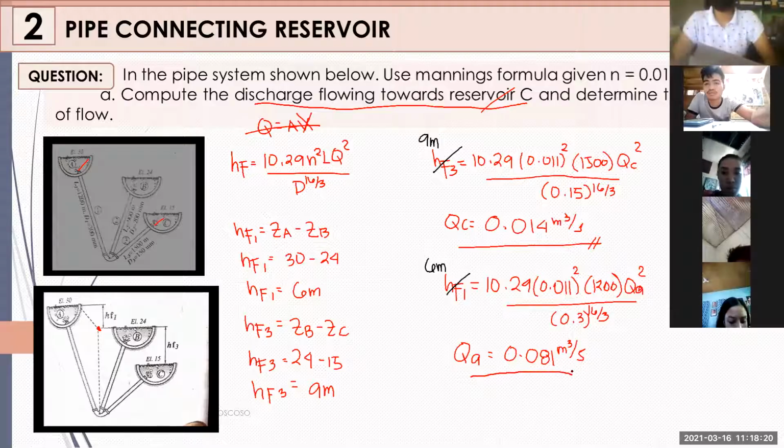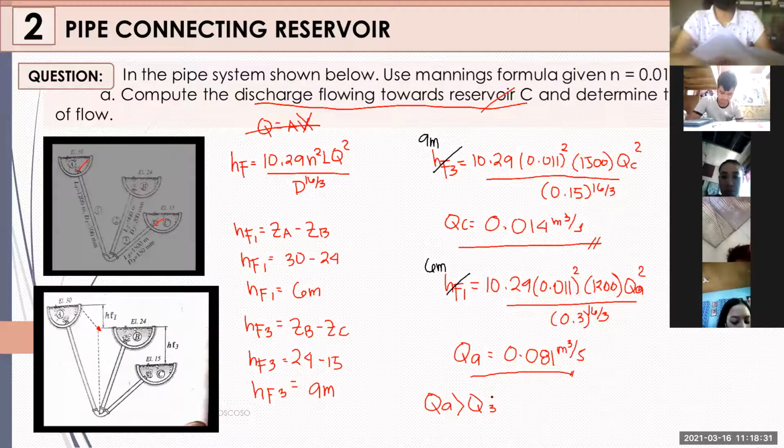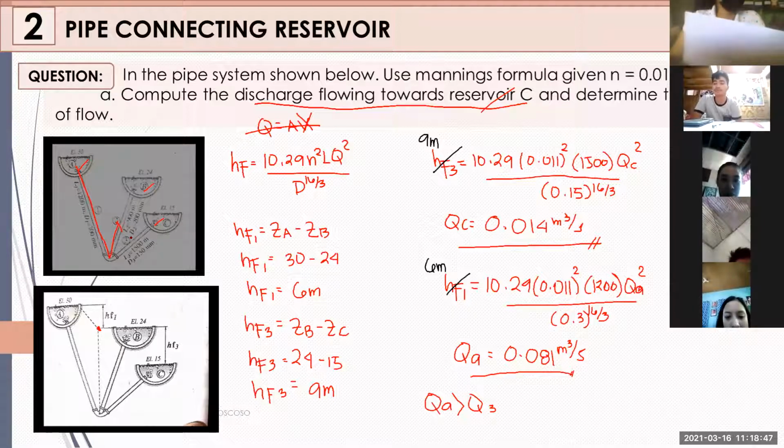So therefore, we can conclude that your QA is greater than your Q3. Therefore, the rate of flow or the direction of the water is coming from your pipeline or your reservoir A. So the flow of our water adds to your reservoir B and reservoir C from the water coming from your reservoir A. So that would be the conclusion.